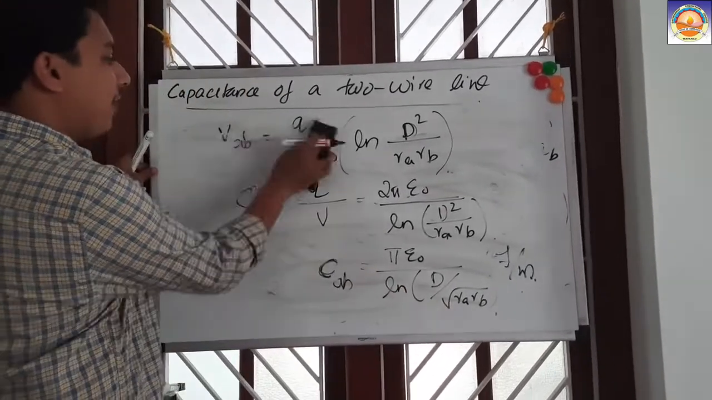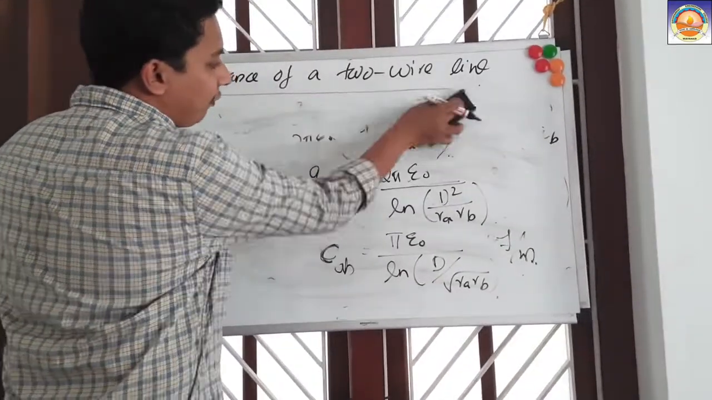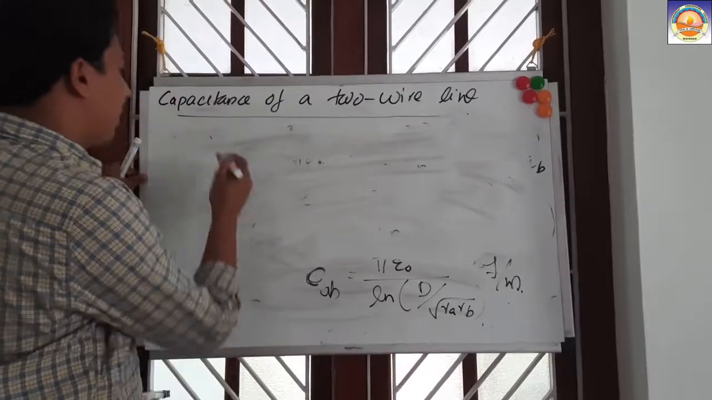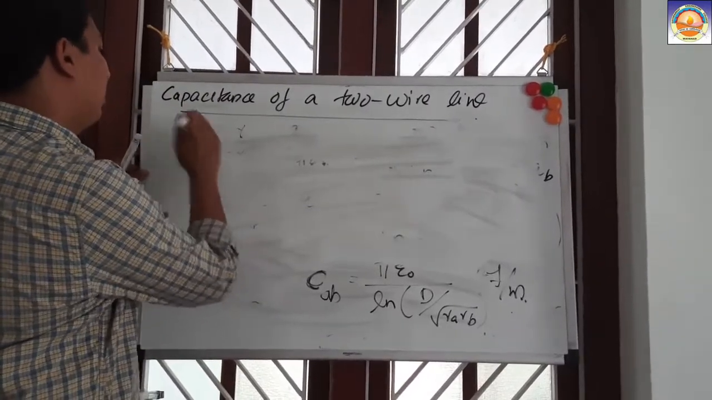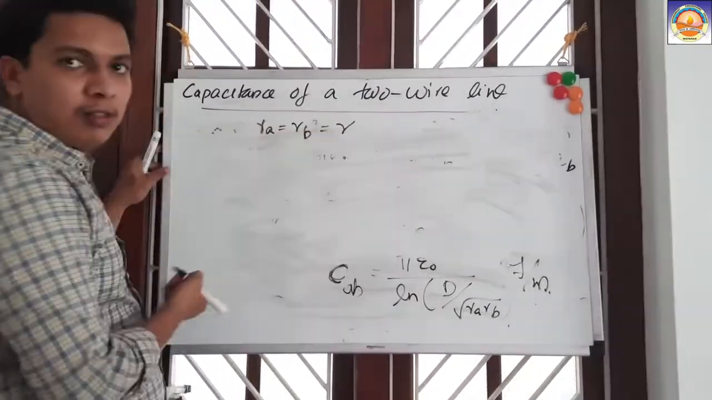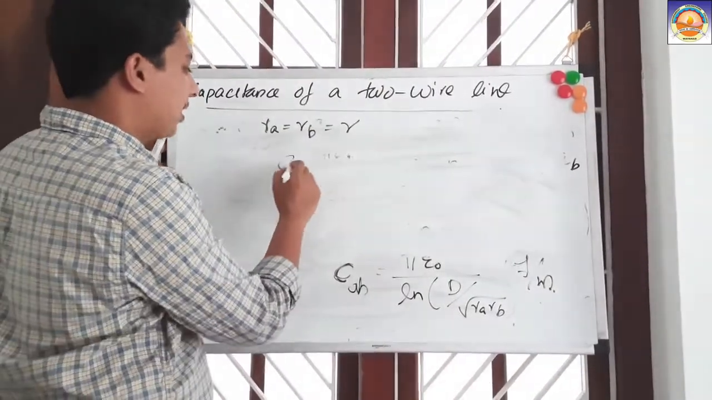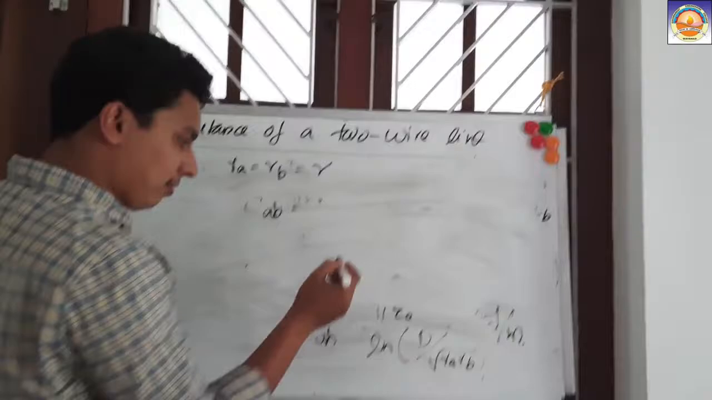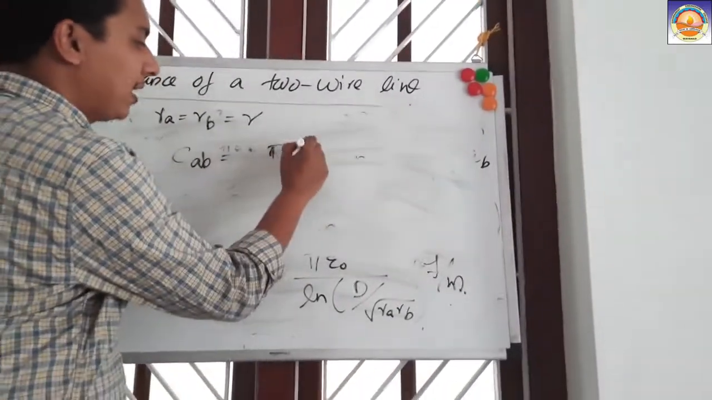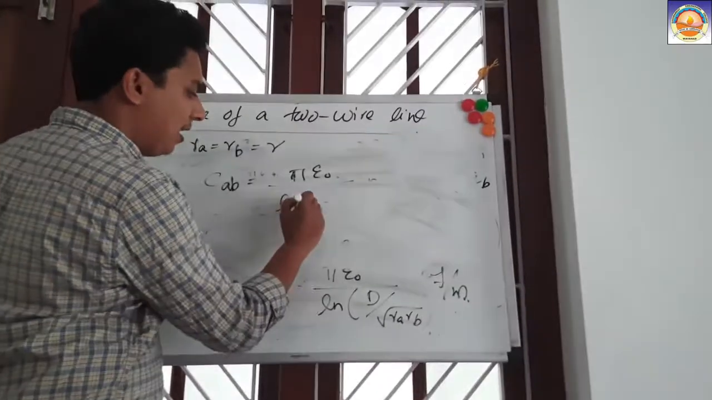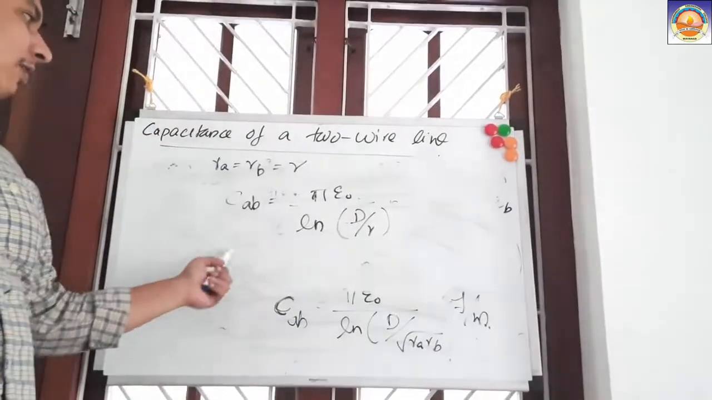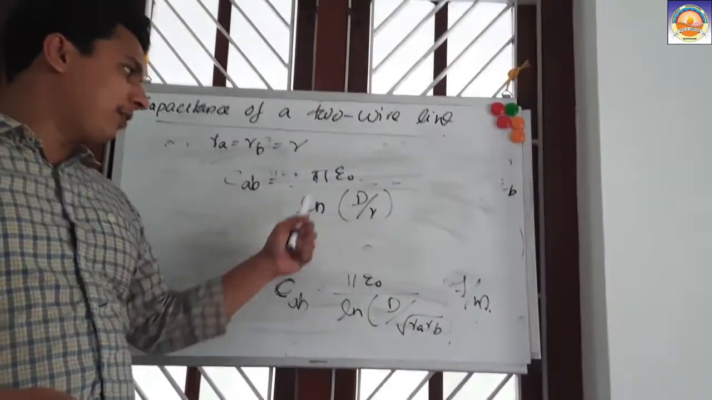That is when we have a different radius for the two conductors, RA and RB are different. If they are the same, if we apply the condition that RA and RB are equal to R, then what will it become? The capacitance will become CAB equal to pi epsilon 0 divided by ln of d by R.